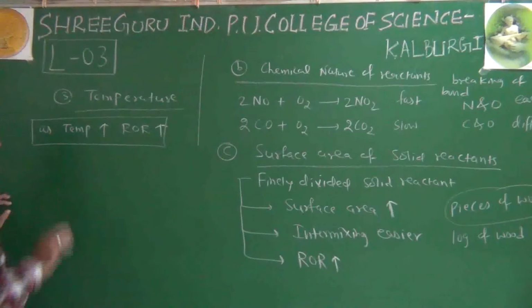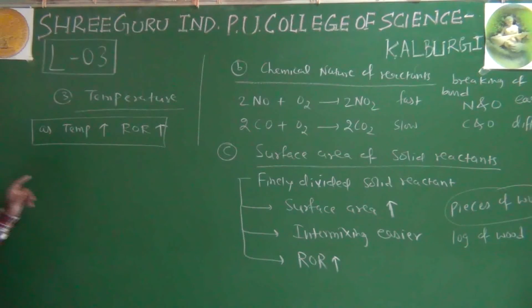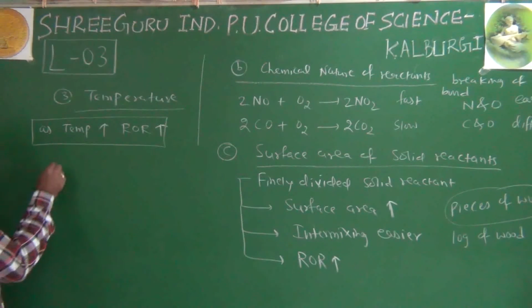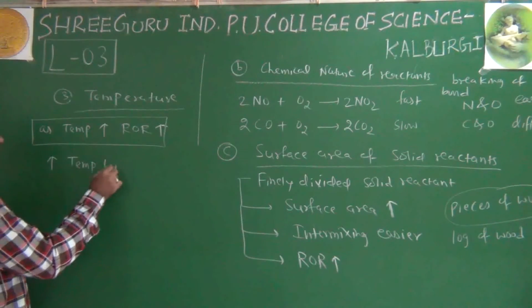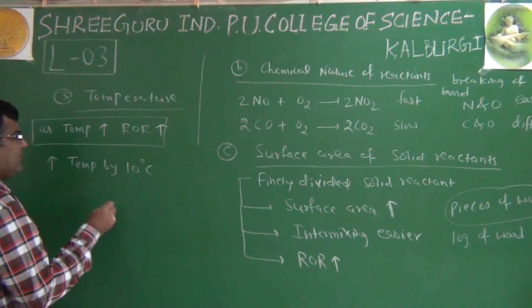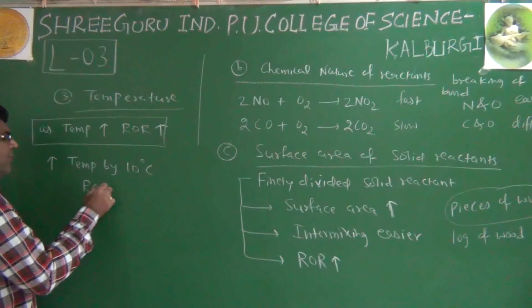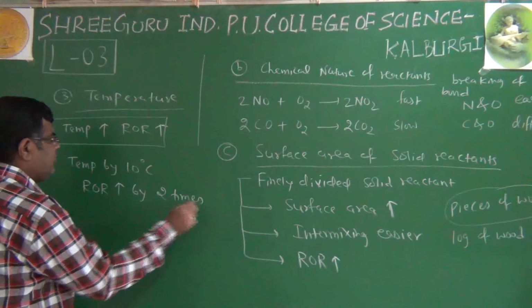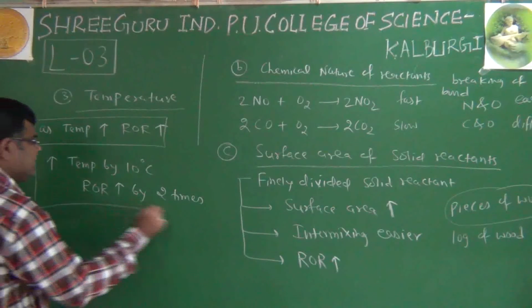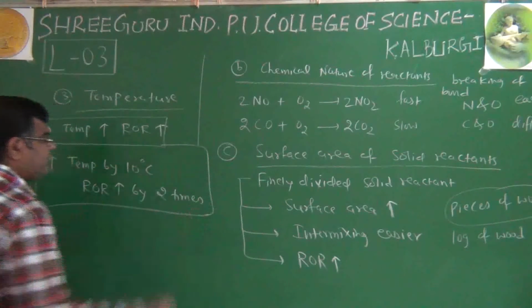Statistically we can say, though this is not true for all reactions but for most of them, that by increasing temperature by 10 degrees Celsius, the rate of reaction increases by 2 times. This is one more generalization we can make.